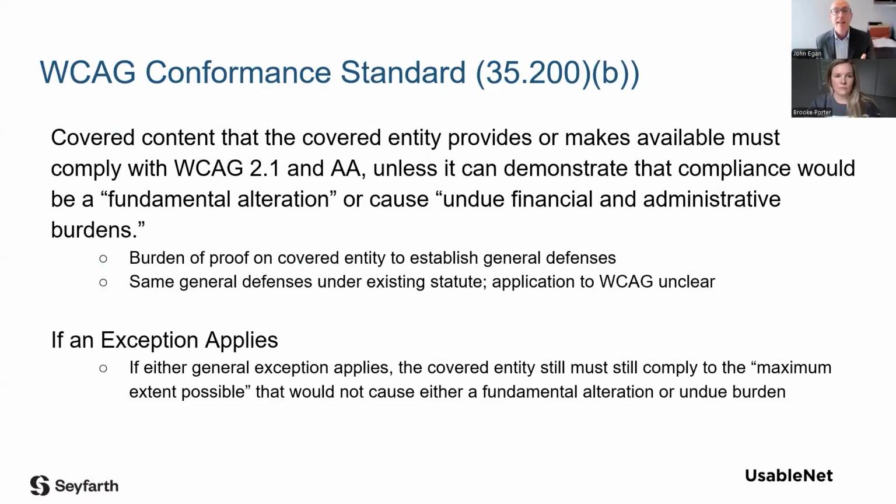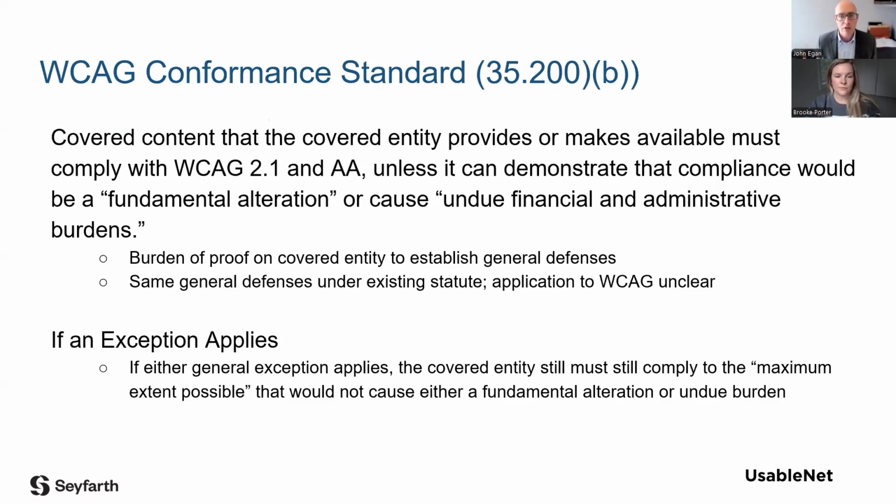The standard: the Web Content Accessibility Guidelines, version 2.1, levels A and AA. What does that mean? The WCAG exists in multiple versions. The most current version is 2.2, but the requirement is 2.1. Levels A and AA, not AAA. A are basic requirements. AA are considered the standard requirements.